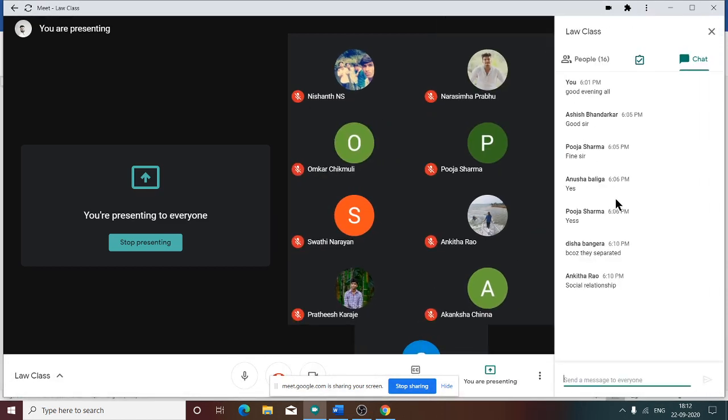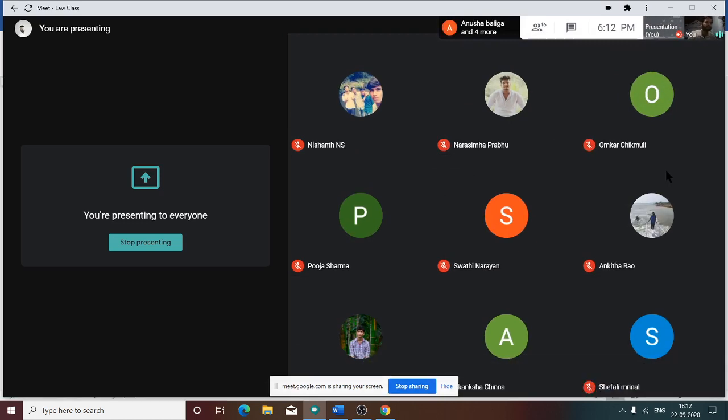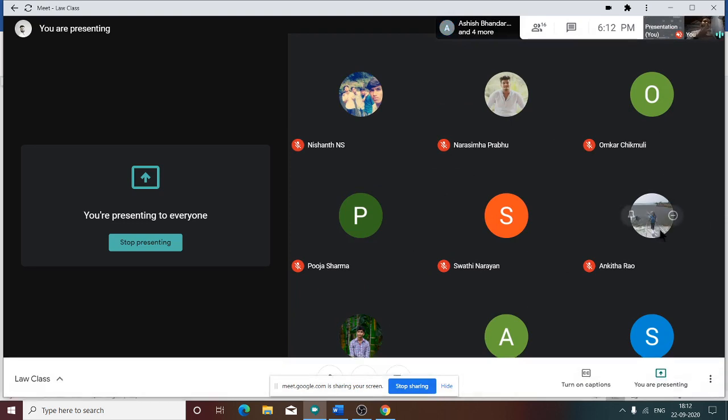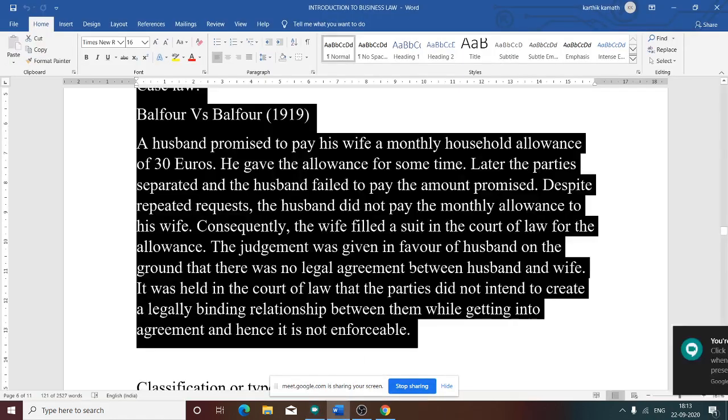Social or domestic agreement doesn't come under the category of contract. Social or domestic agreement means husband and wife, father and son, father and daughter, mother and son, mother and daughter. These things don't come under the purview of contract. They are near relatives and there is no written agreement. That is why there is no intention to create a legal relationship.